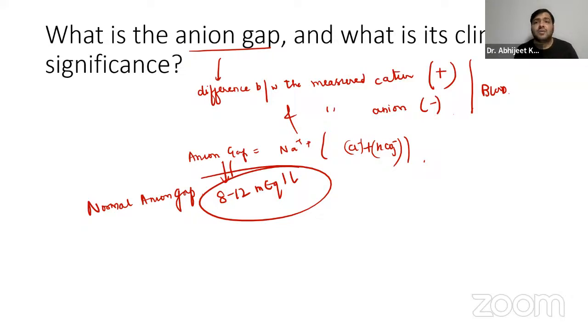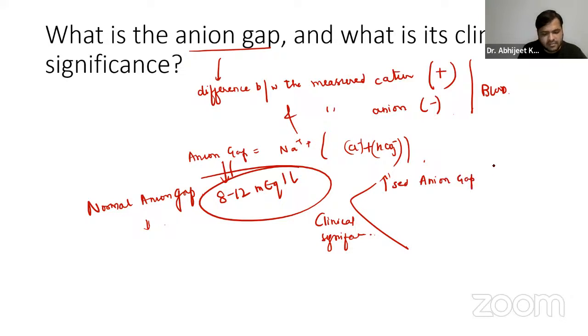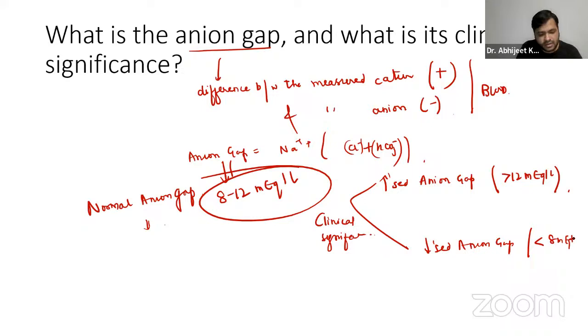What does this normal anion gap suggest, guys? That there is no significant amount of unmeasured ions in the plasma, right? Now, if we talk about the clinical significance, there could be two scenarios over here. There could be an increased anion gap, that is more than 12 milliequivalents per liter. And there could be a decreased anion gap, that is less than 8 milliequivalents per liter.